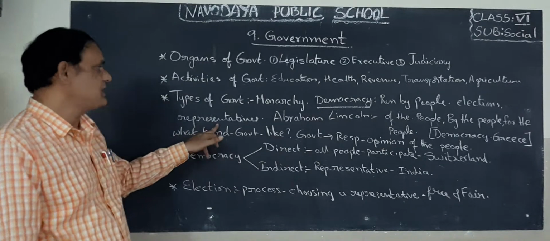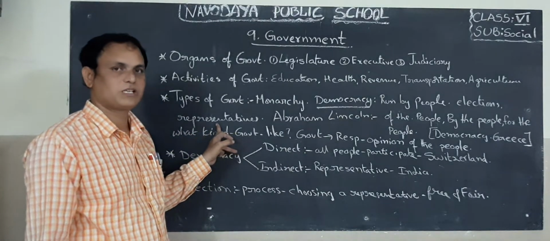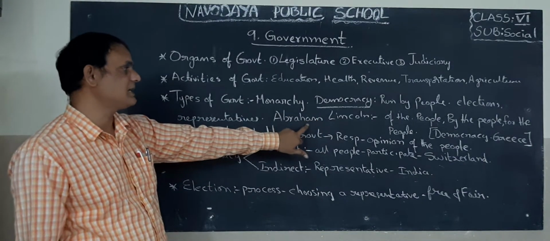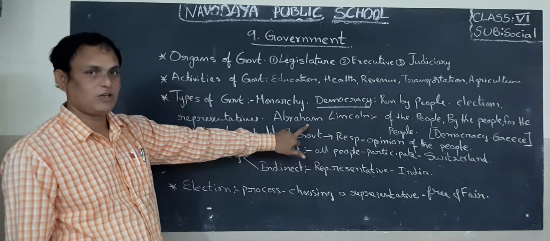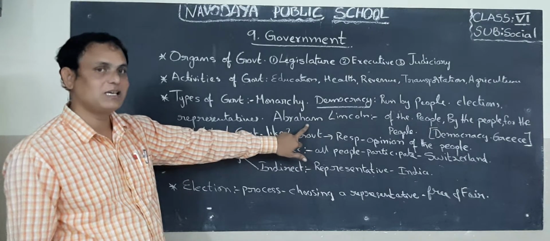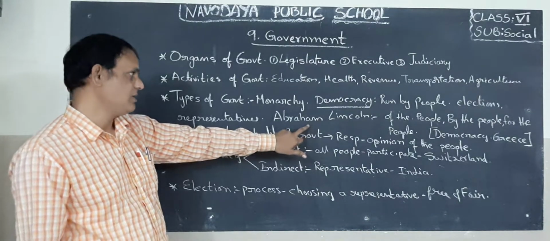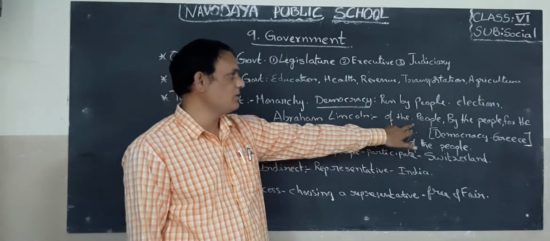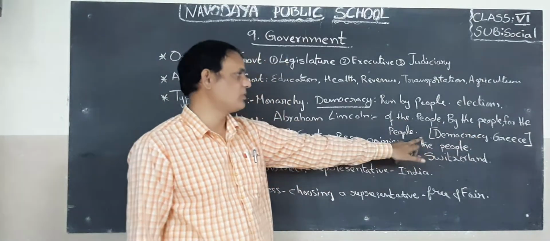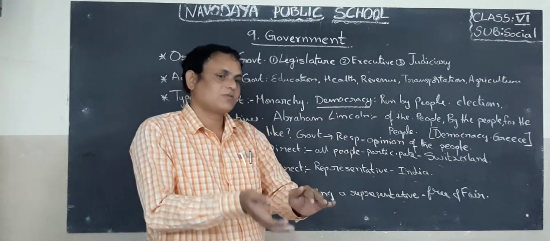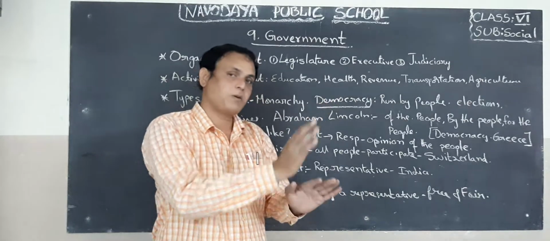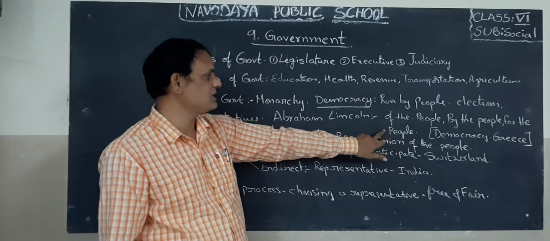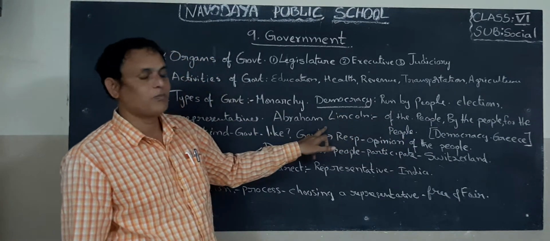Next here, representatives are very important persons in the democratic type of government system. Here Abraham Lincoln gave one definition about democracy. What did he say about democracy? This definition is very famous: the democratic government is of the people, by the people, for the people. Okay, children. So it is of the people, it is for the people, it is by the people. So that is the definition of democracy, which was told by Abraham Lincoln.